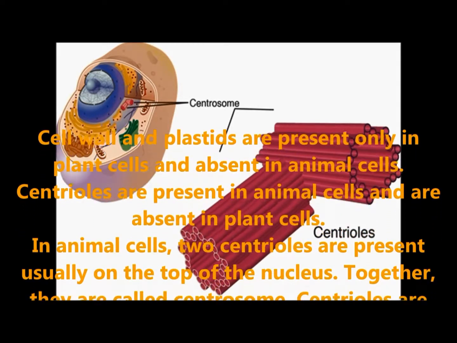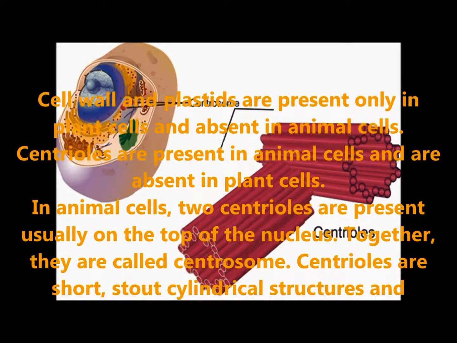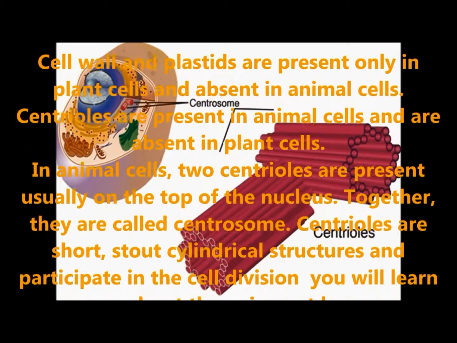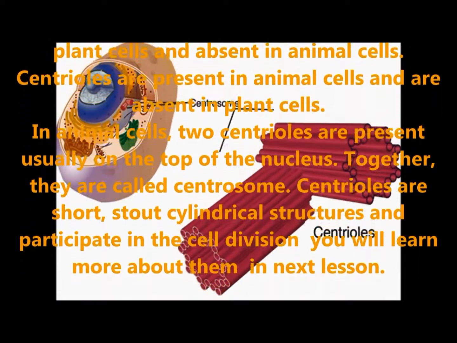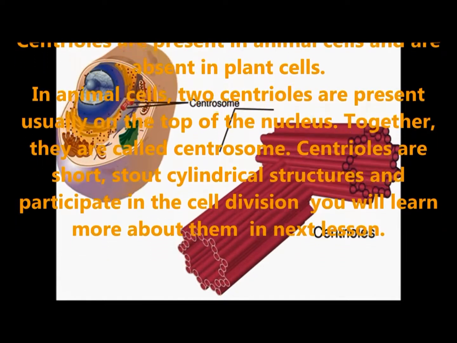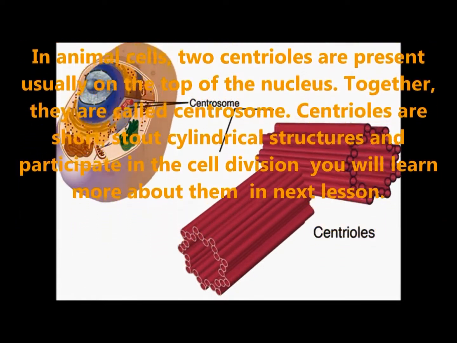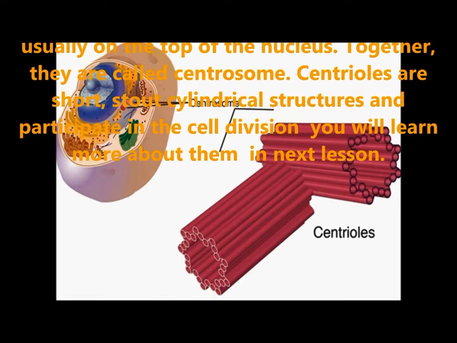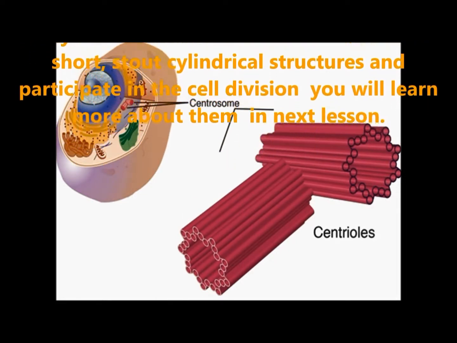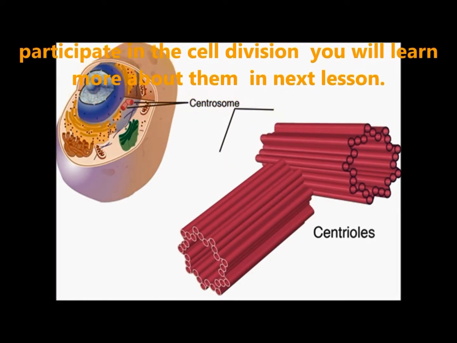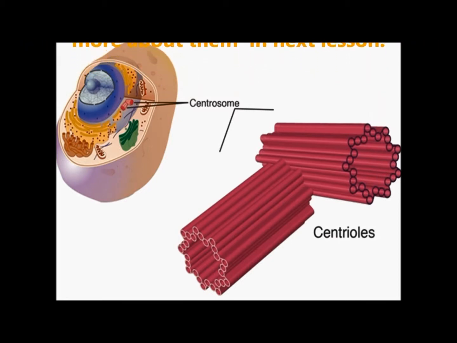Centrioles are present in animal cells and are absent in plant cells. In animal cells, two centrioles are present, usually on the top of the nucleus. Together they are called centrosome. Centrioles are short, cylindrical structures and participate in cell division. You will learn more about them in the next lesson.